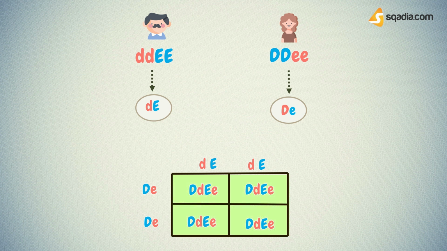All these offsprings will be normal. So this was all. In our next section, we will discuss the rules for autosomal recessive inheritance.